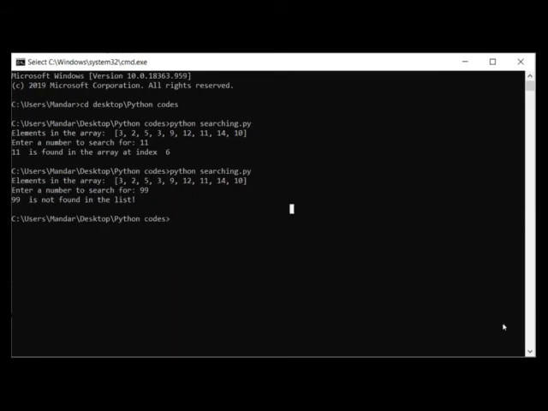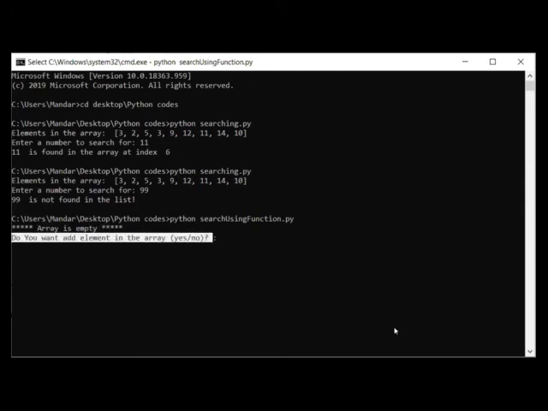So the name of my program is, let us say, Python, and the name is SEARCH using function.py. All right. See, the message is shown as the array is empty initially. All right, the array is empty. Do you want to add elements in the array? Now here I will write yes.